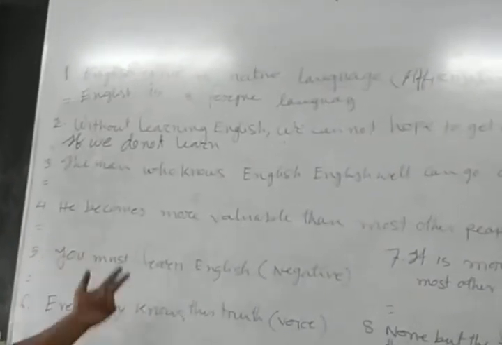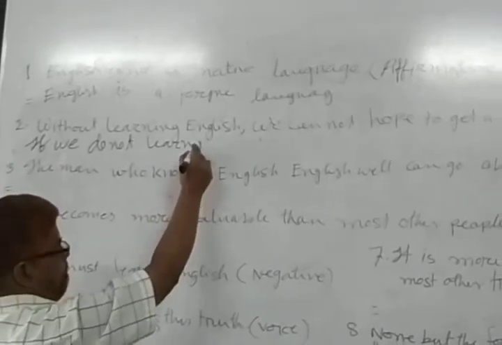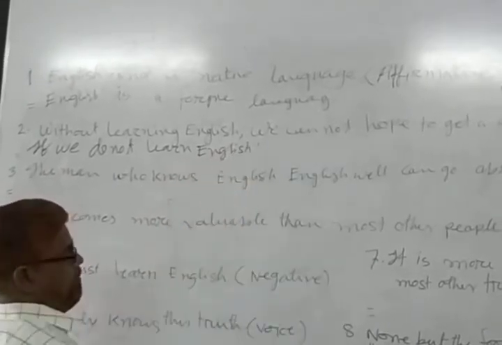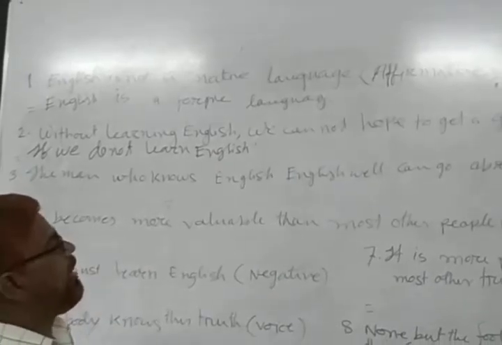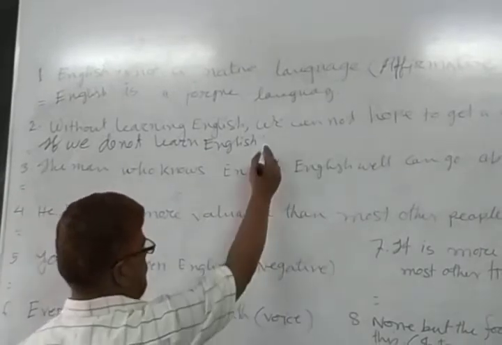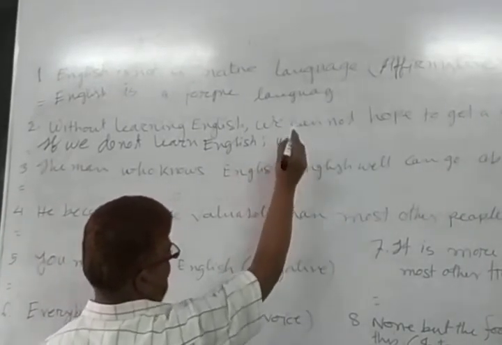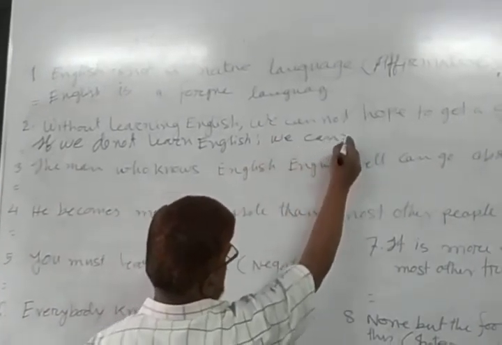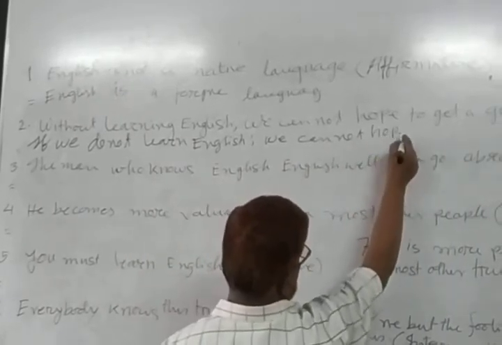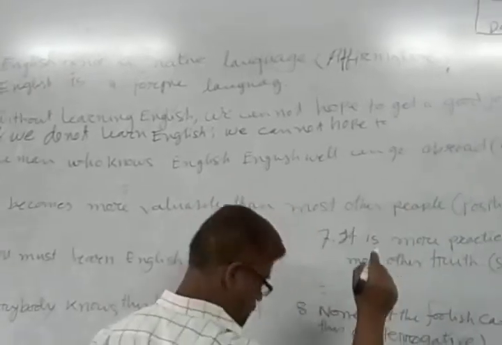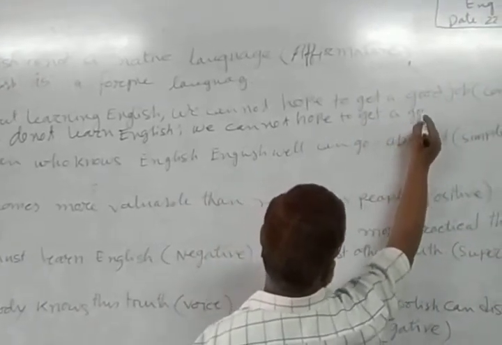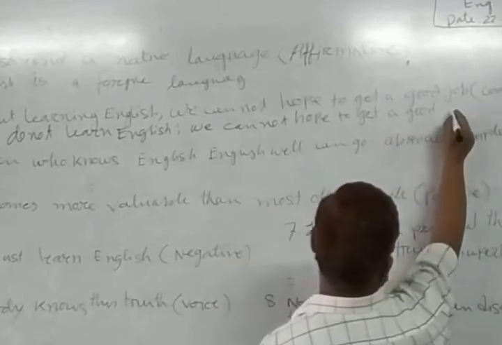If we do not learn English, and the other sentence, we cannot hope to get a good job, will not be changed. We cannot hope to get a good job.